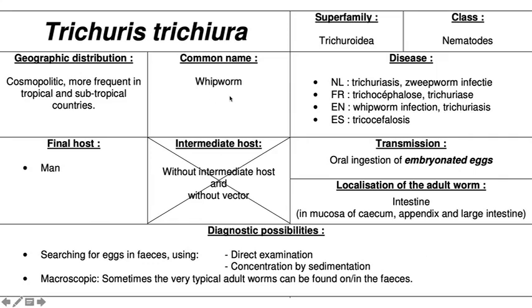Okay, and then the disease name is trichuriasis, or whipworm infection. Okay, and the final host will be man, and there is no intermediate host, and the transmission is the same, by ingestion of the embryonated eggs, and the location of this adult we can find in the intestine. Sometimes we can find it in the appendix as well, and the large intestine.